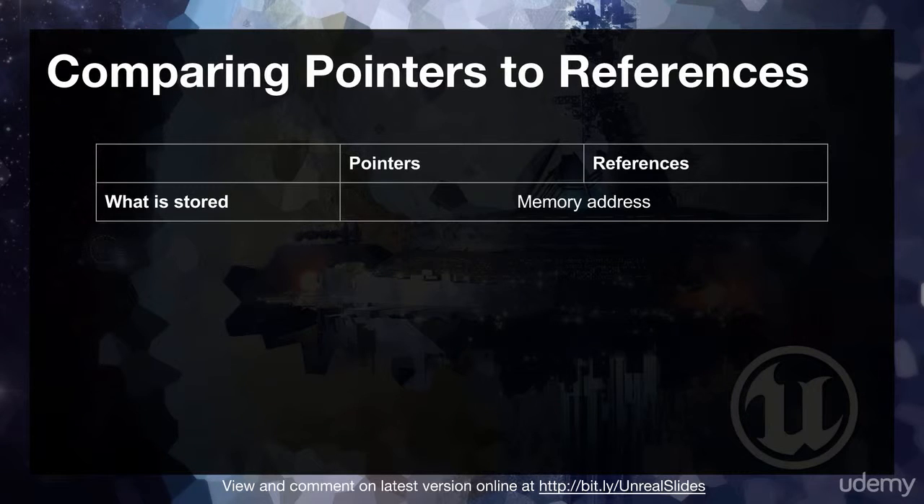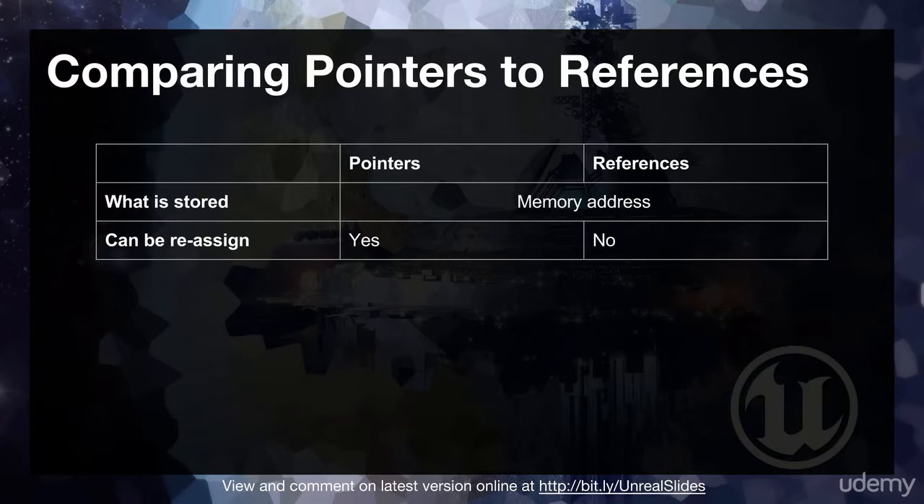So let's start by comparing pointers to references. Firstly, what is stored in both a pointer and a reference? Well, it's a memory address in both cases. But can it be reassigned? Well, a pointer can be reassigned. If you're pointing to something, you're at liberty to change that pointer to point to something else. However, with a reference, once it has been assigned to something, it cannot be changed.